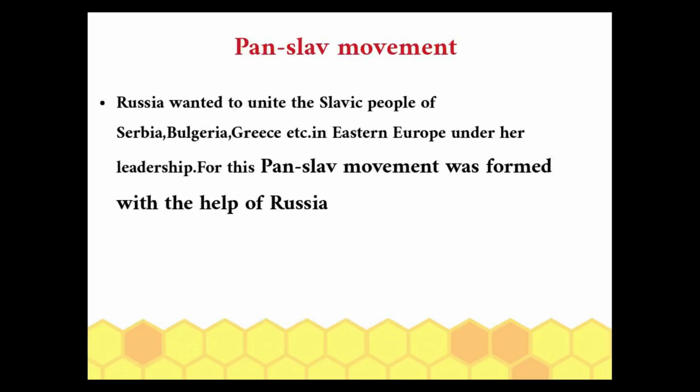Pan-Slav movement. Russia wanted to unite the Slavic people of Serbia, Bulgaria, Greece, etc. in Eastern Europe under her leadership. For this, the Pan-Slav movement was formed with the help of Russia.